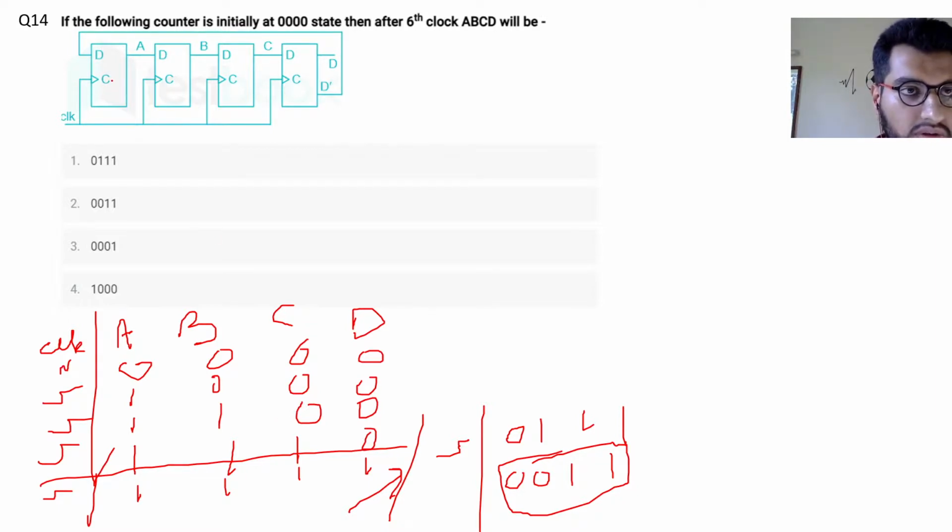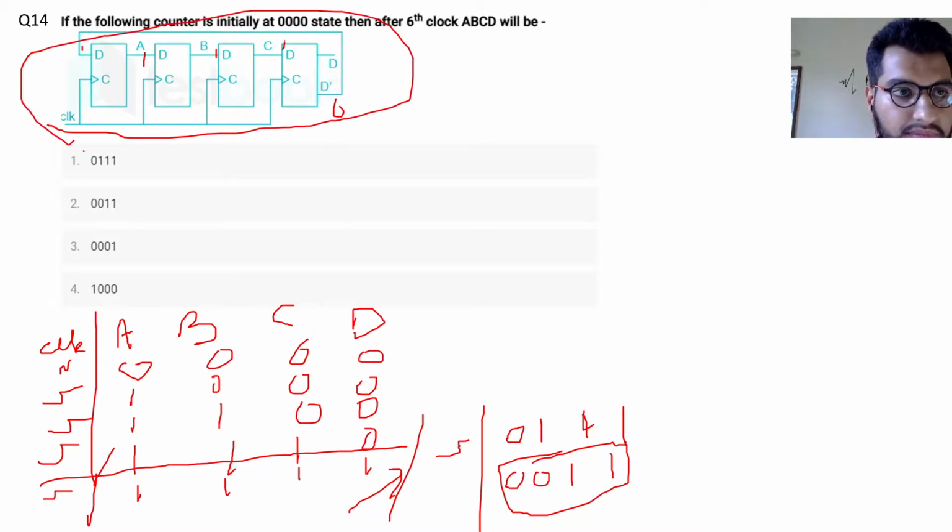If you take a look, initially it was 0 0 0, D bar was 1, so this D bar will be here and this will become 1 0 0 0. Then it will become 1 1 0 0. Then 1 1 1 0, and then 1 1 1 1. And when it's 1 1 1 1, the input to the first flip-flop will become 0, and then it goes like this. To add to the point, this is simply a Johnson counter. So after 6 clock transitions, my output will be 0 0 1 1.